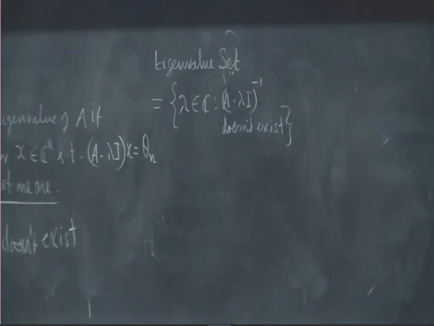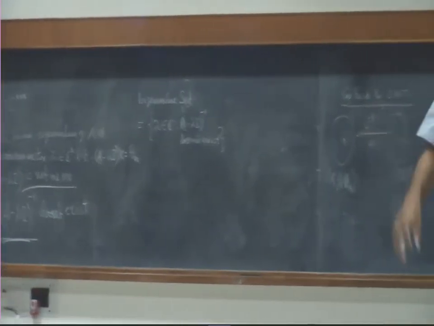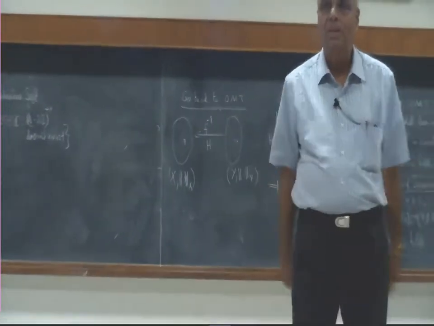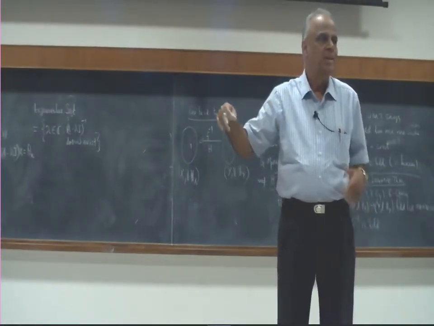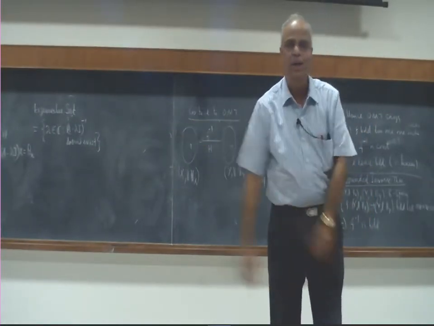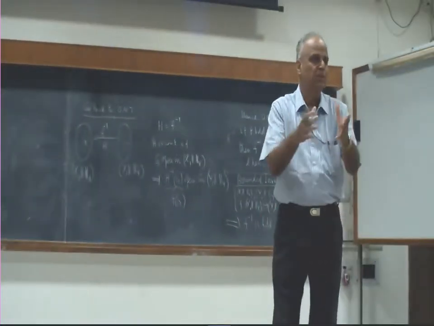Now, this inverse question comes from various considerations. If you have a simple differential equation with a time variable and an x variable, you get rid of the time variable by Laplace transform, and then it becomes (A minus sI) y equal to something, where A is the differentiation matrix.